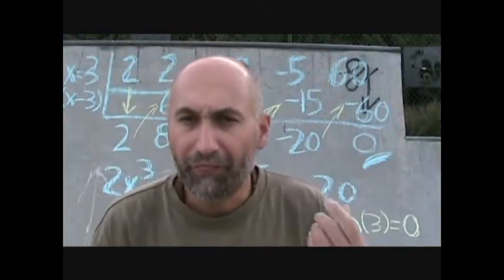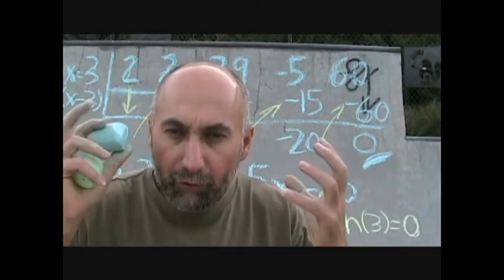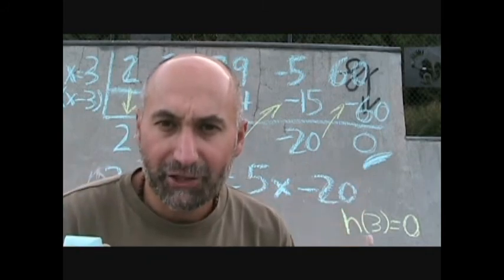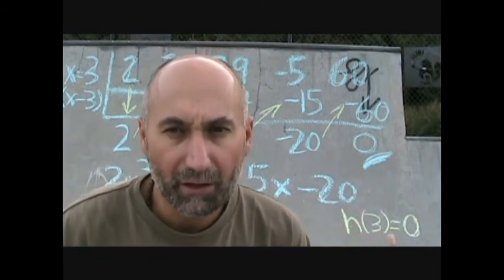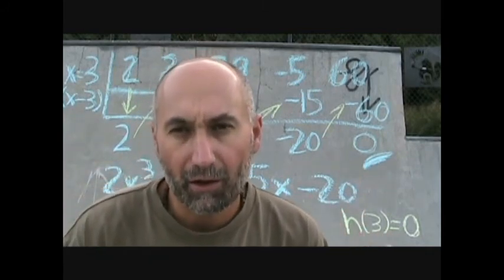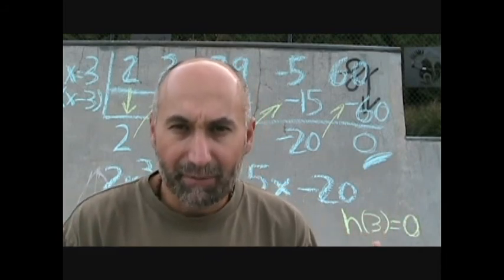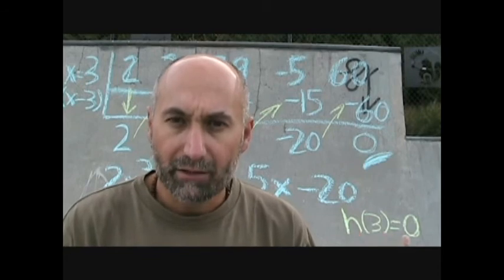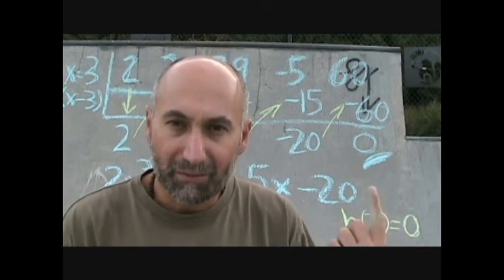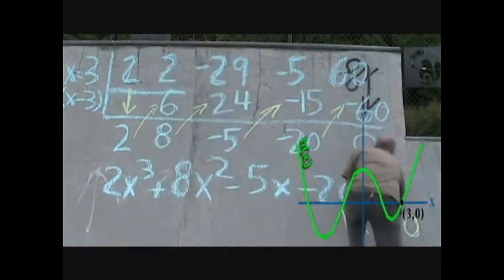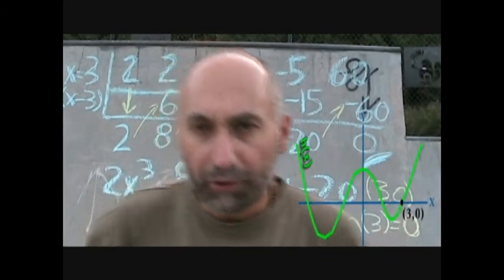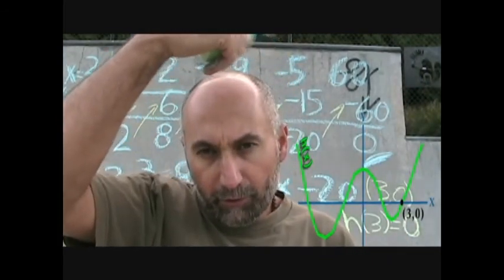So if you're going to think about it in polynomial terminology, it's just going to be h of 3 is equal to 0. And we're going to start using terminology like this a lot more later on when we start analyzing functions, right? So this basically means when x is 3, y is 0. It's a coordinate, which is basically 3 and 0. 3 and 0 is a coordinate of the original function.